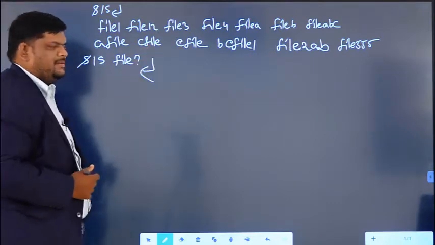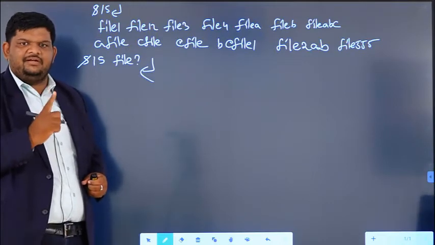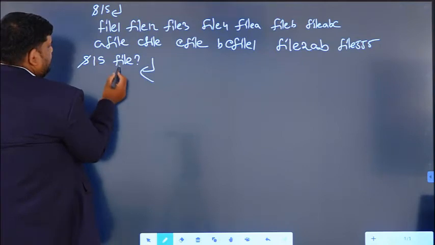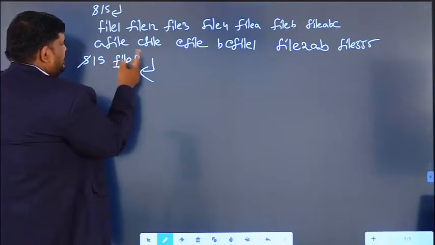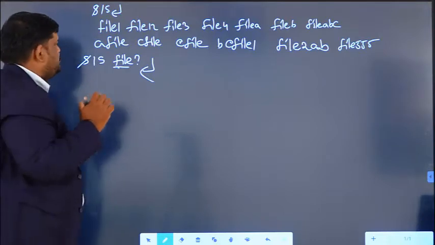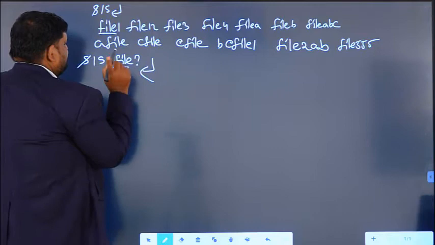What are the files that will come as output? Question mark means exactly one character will match after the file name. Any file that starts with file, those files only we have to check. File, okay, it matches. The question mark is there, only one.